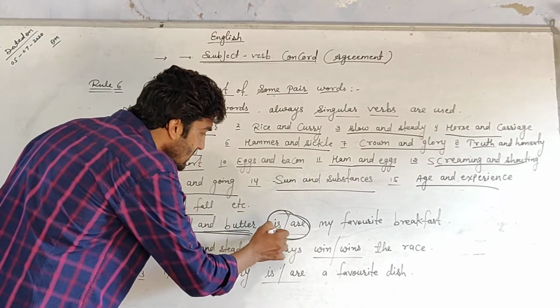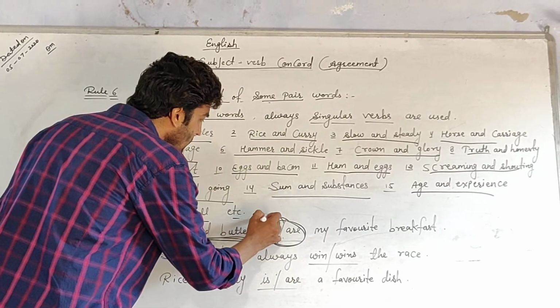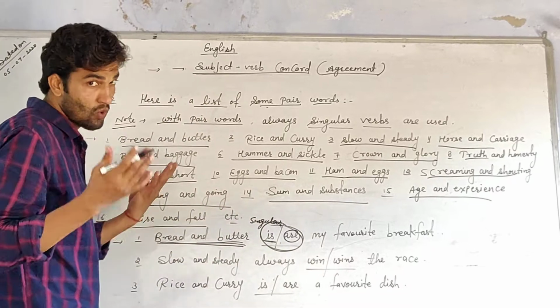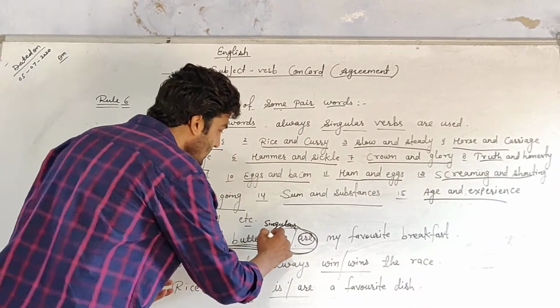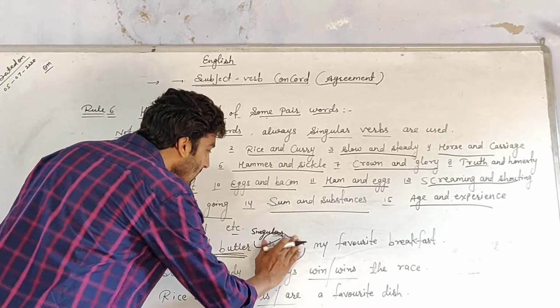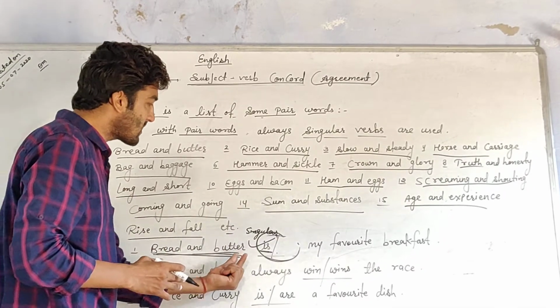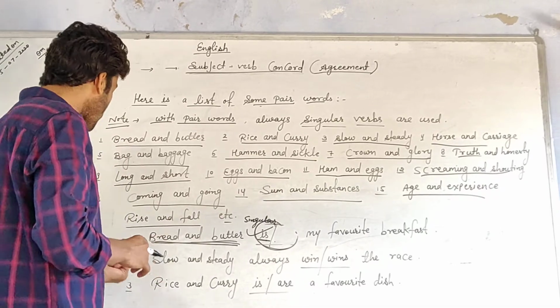Here "is" is given, and it is a singular verb, and "are" is plural. So as you can see, a singular verb will be taken, so "is" will be the right answer. Remove "are" and here will be "is". So, bread and butter is my favorite breakfast. I hope you are getting me.